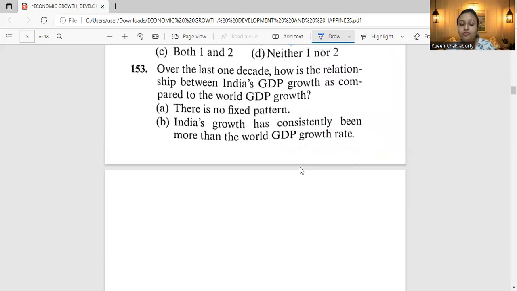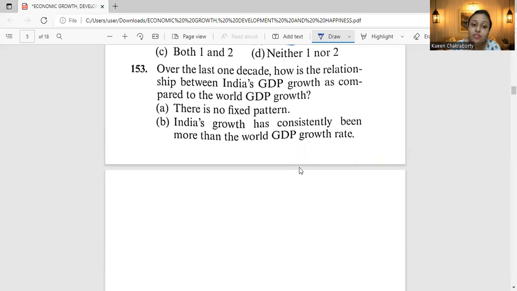Okay. So coming to the discussion of this, we'll come to the correct answer later on, but let's discuss. One of the instances that we could take for India's growth being less than world growth is from 1999 till the year 2000. On all other occasions, that is since the 1991 reforms, India's growth rate has been better than the world's average.